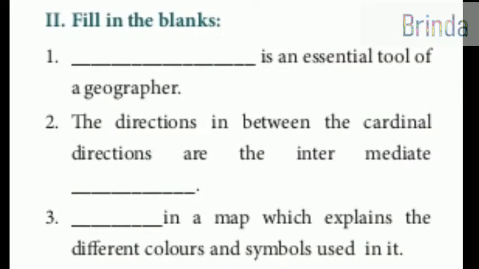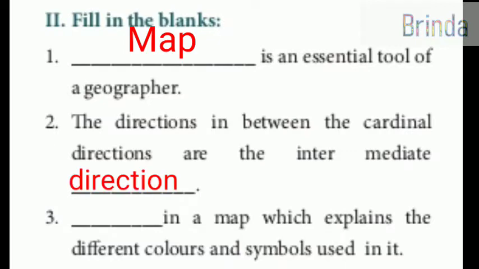Moving on to fill in the blank. Second Roman number. Dash is an essential tool of a geographer. This is a very important thing for a geographer. Okay. So map is an essential tool of a geographer. Second one, the directions in between the cardinal directions are the intermediate dash. So that is also a direction, intermediate direction.